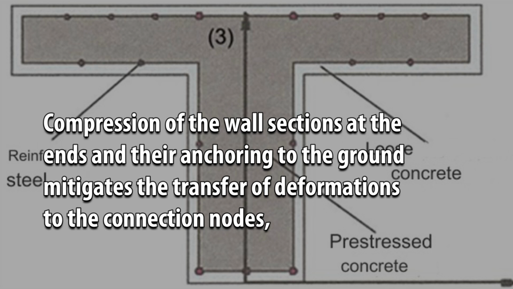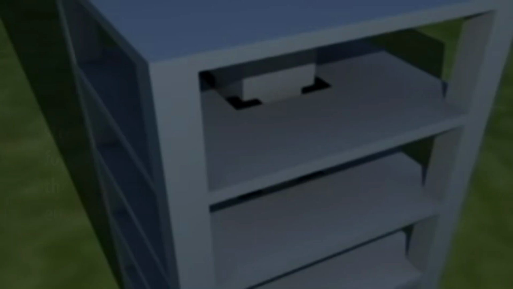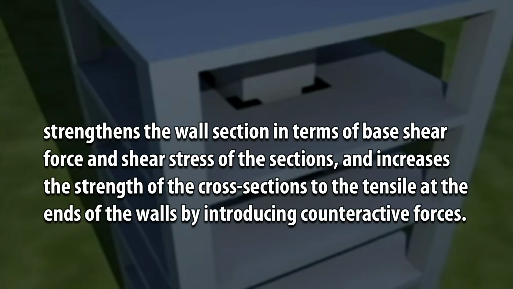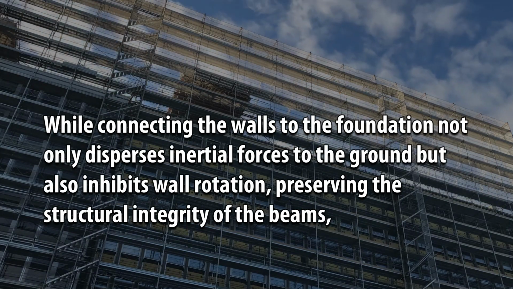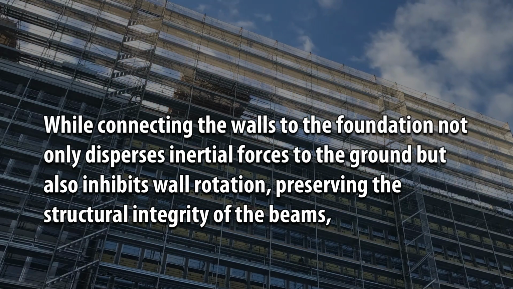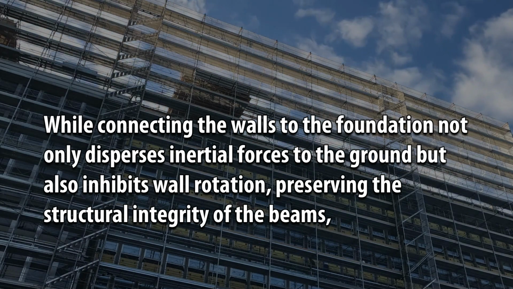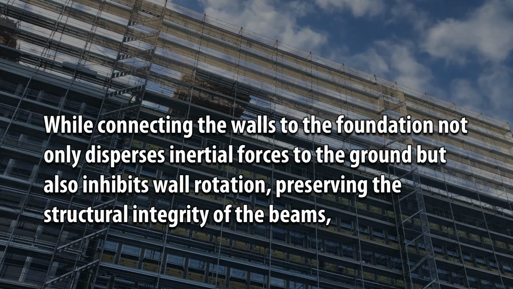Compression of the wall sections at the ends and their anchoring to the ground mitigates the transfer of deformations to the connection nodes, strengthens the wall section in terms of base shear force and shear stress of the sections, and increases the strength of the cross-sections to the tensile at the ends of the walls by introducing counteractive forces. While connecting the walls to the foundation not only disperses inertial forces to the ground but also inhibits wall rotation, preserving the structural integrity of the beams.